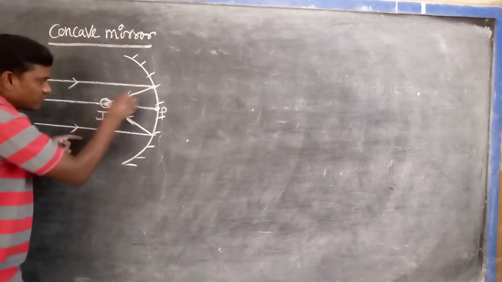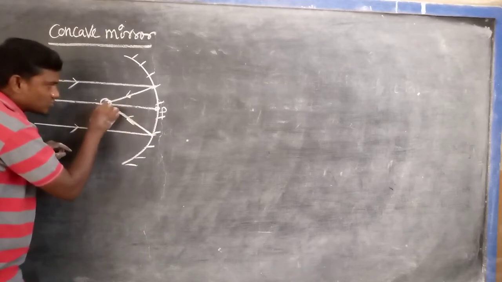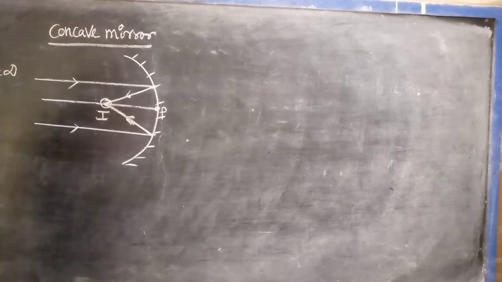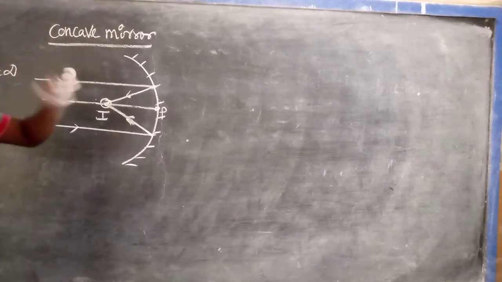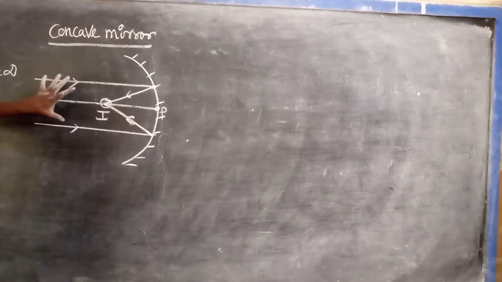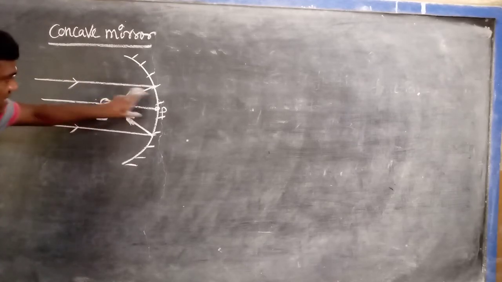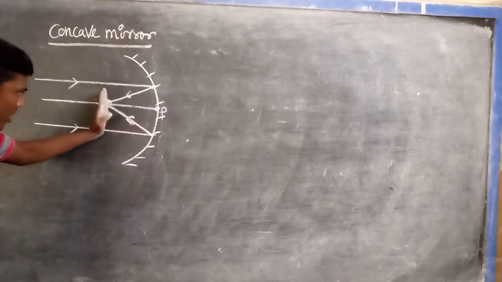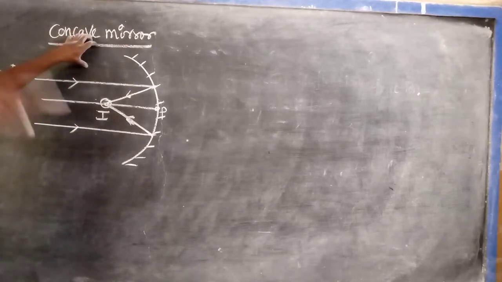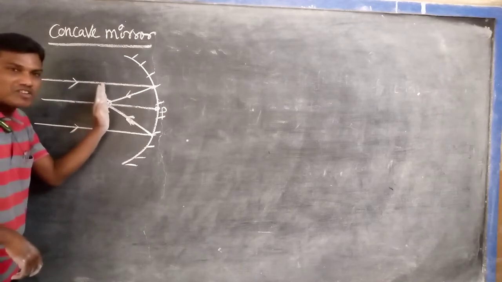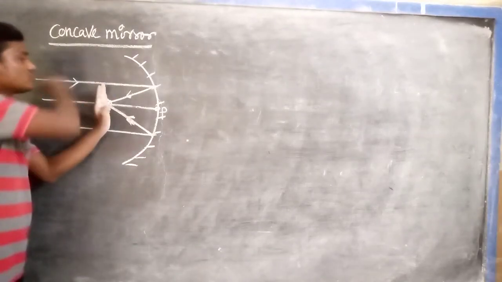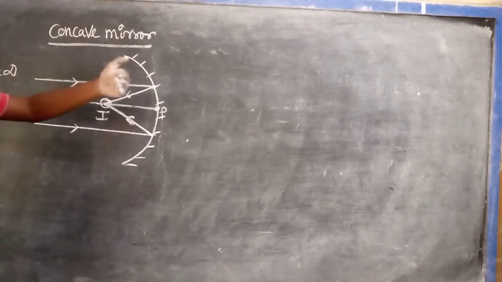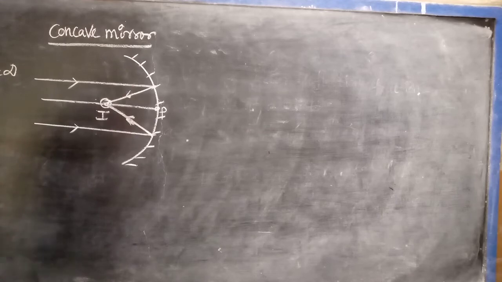After reflection, the first reflected ray and the second reflected ray meet at this point. A parallel beam of light, a group of two or more rays, really meets at this point after reflection. So at this point which image will be formed? Real image. That's why we place a white cloth or white paper there, and the image of the object will be formed. A real image is inverted and it can be obtained on the screen.